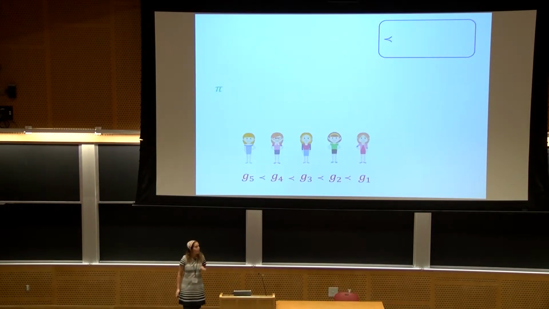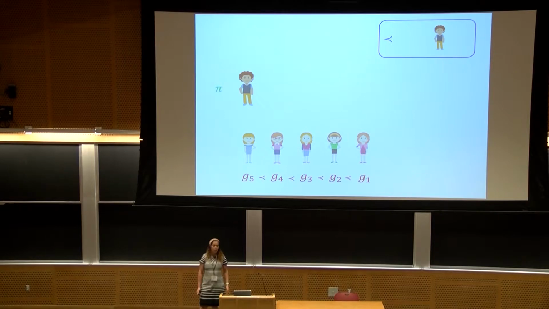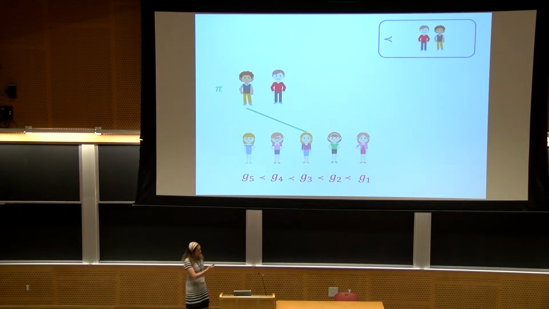So here is the scenario in a picture. We have, to begin with, a set of girls. Most preferred girl is G1, least preferred girl is G5, and everything is known. This order is known. This is a static set of girls that is there. And then the first boy arrives. We don't know anything yet, and we just have to match him to some girl. Maybe we match him to G3. And then the next boy arrives, and his ranking is revealed. So we know, compared to the previous boy.